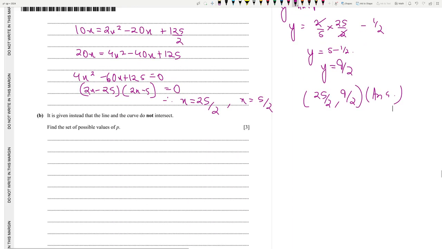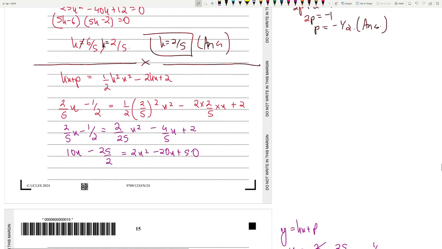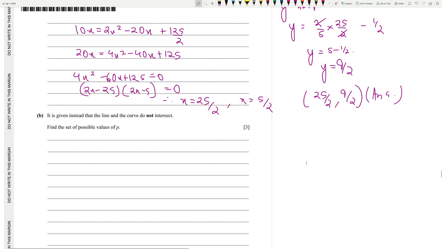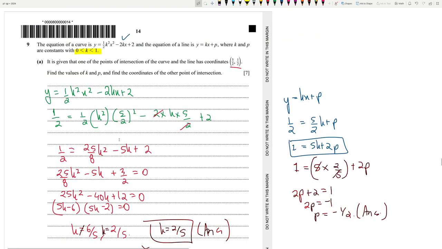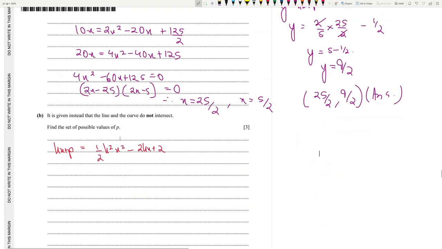Yes. Now it is given that the line and curve do not intersect. Find the possible values of p. The line and curve do not intersect. Okay, so same equation, this one. We are going to use the same equation, but here we do not know the values of k and p, and they do not intersect. Previously they intersected, so the goal is to bring everything to one side. Let's do that. So half k square x square, it should be minus 3kx, then plus 2 minus p